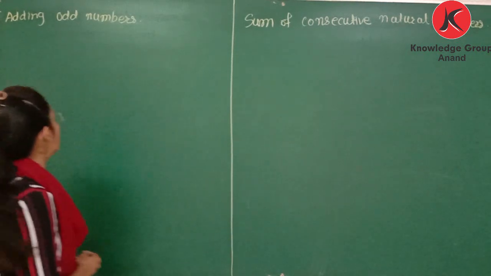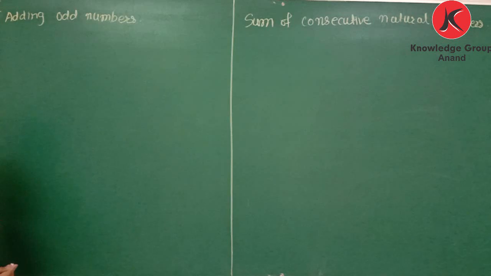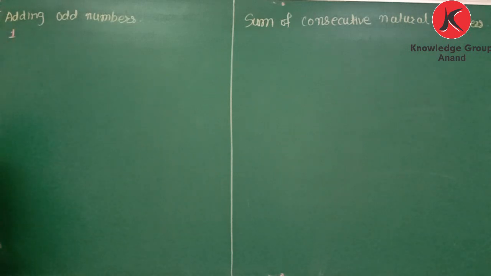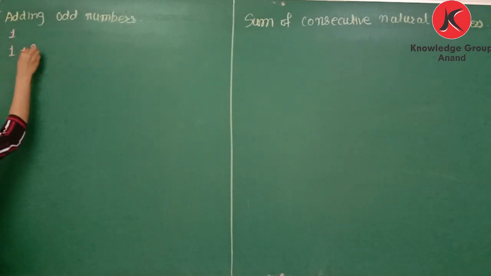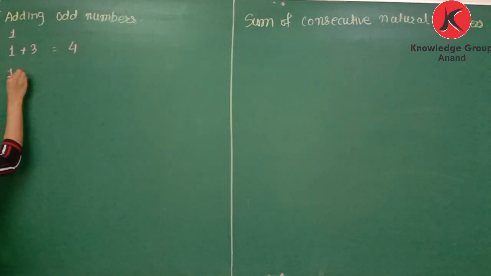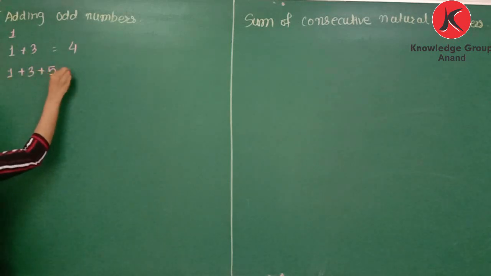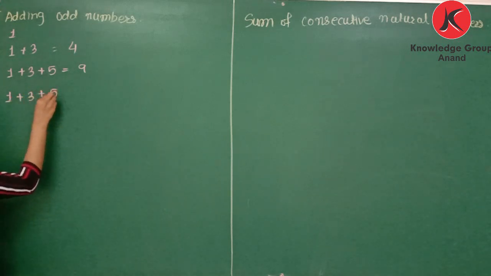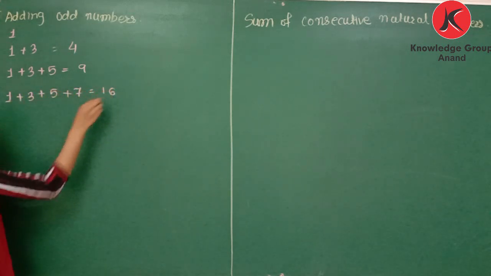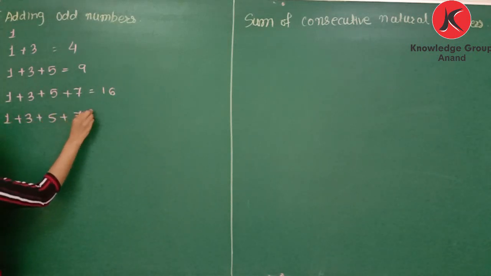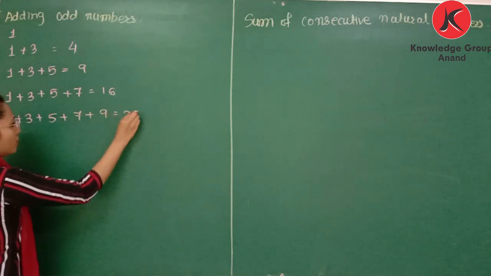Now we will learn the third pattern, that is adding odd numbers. So let's start. First odd number is 1. After that, 1 plus 3 is 4. 1 plus 3 plus 5 is 9. 1 plus 3 plus 5 plus 7 is 16. 1 plus 3 plus 5 plus 7 plus 9 is equal to 25.